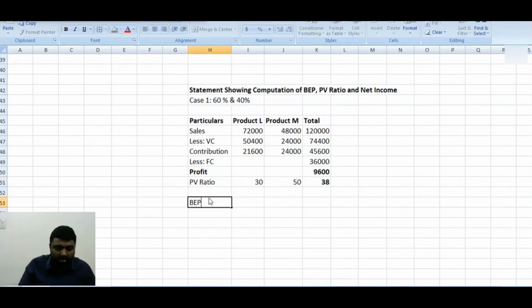Now finally they want us to find out the break-even point. What is the equation for break-even point? Fixed cost by PV ratio. So what is our fixed cost? 36,000 divided by the PV ratio, which is 38 percent, into 100 percent.